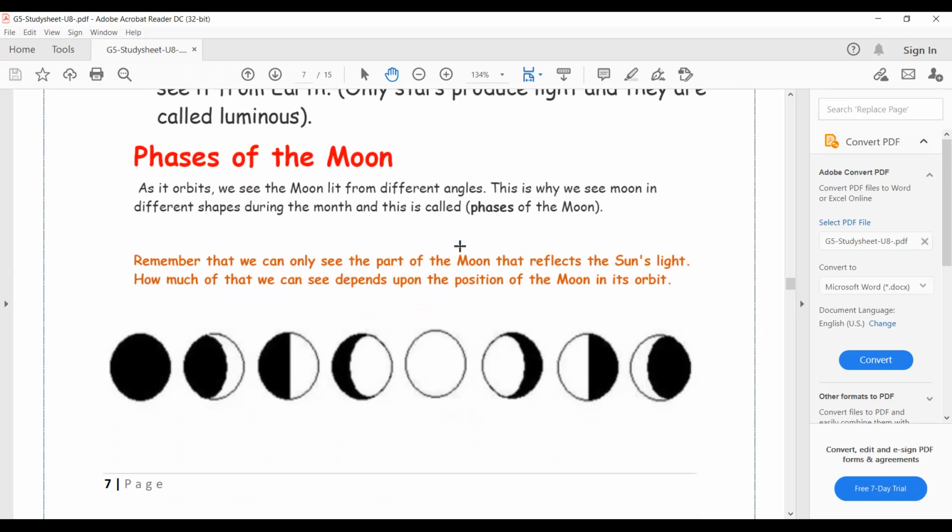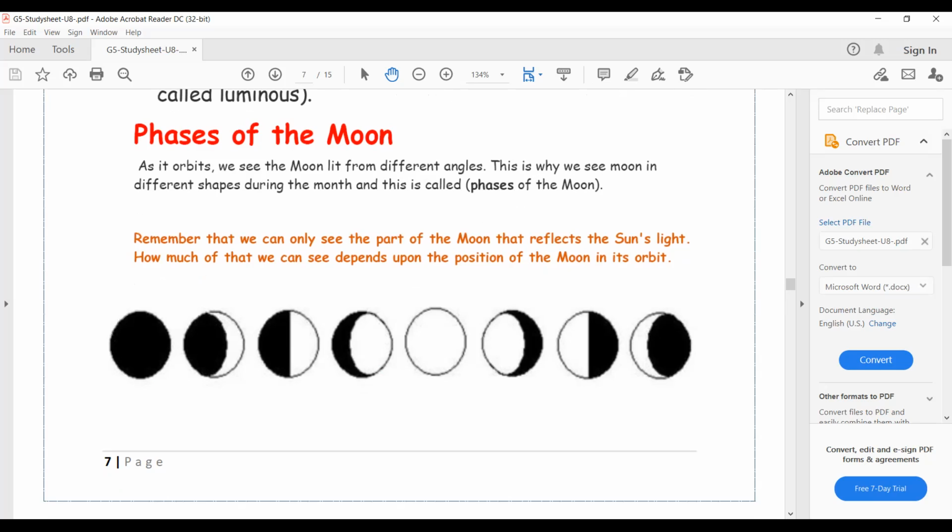The phases of the moon. As the moon orbits the Earth, we see the moon lit from different angles. This is why we see the moon in different shapes during the month, and this is called the phases of the moon. Remember that we can only see the part of the moon that reflects the sunlight. How much we can see depends on the position of the moon in its orbit. This is the phases of the moon.